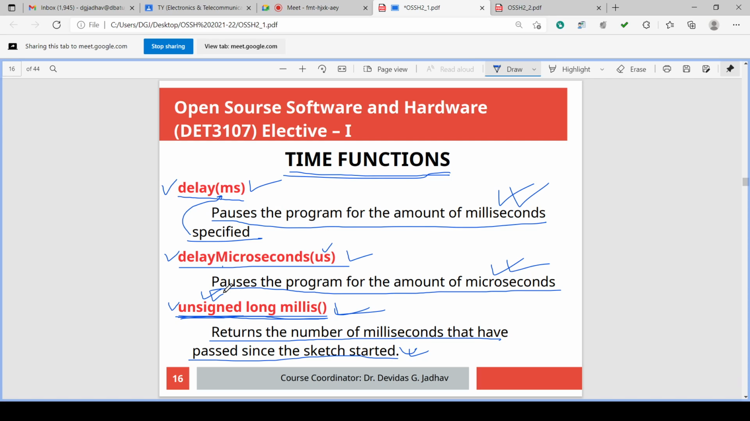So millis is the function that returns the number of milliseconds. It returns the milliseconds. That means it gives the output in milliseconds. Which output does it give? That which has passed since the sketch started.